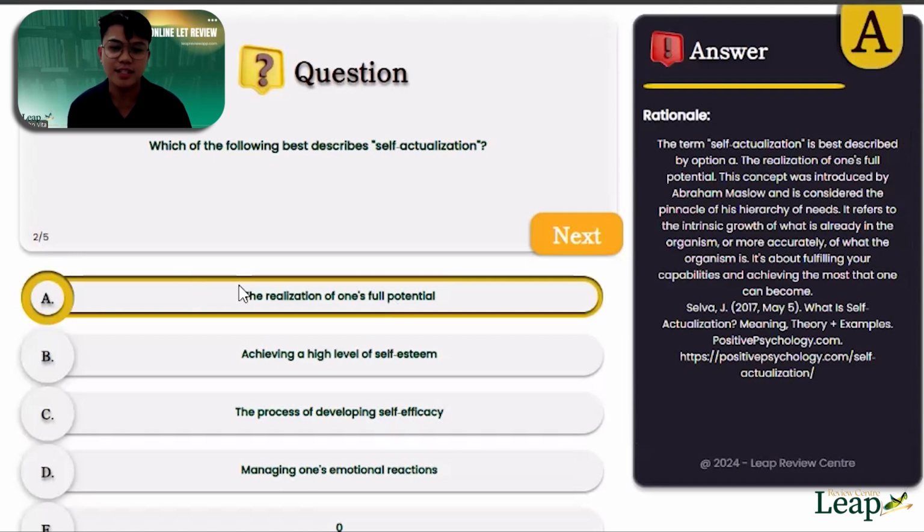In answering board exam questions as well, you also try to use this umbrella method. What do you mean by that? When I say umbrella method, check if one answer can also cover other answers. For example, this one, the realization of one's full potential. So self-efficacy can also be under this one. So the more correct answer is letter A, because letter C can be under letter A. Do you get the point?